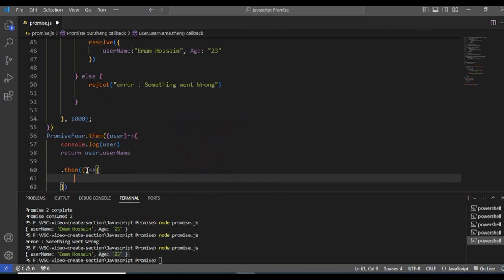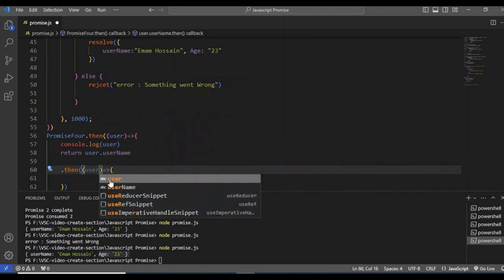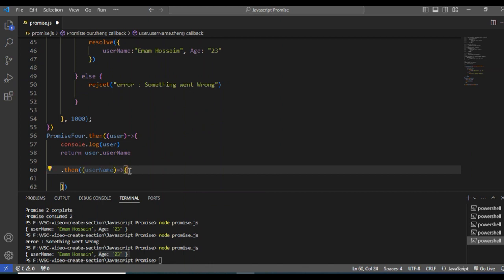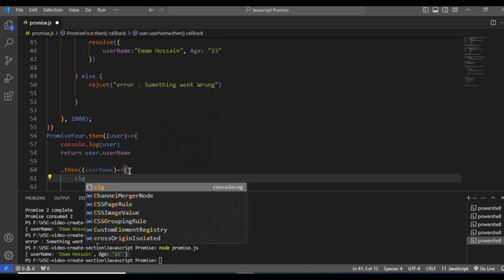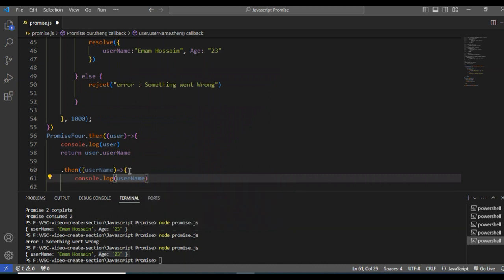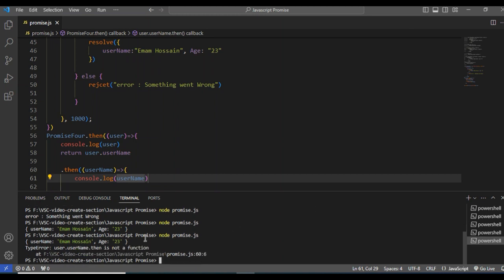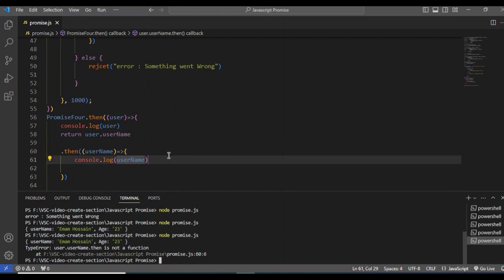I have to declare then. Then I will get this value in the next step, the username. Now if I console log username, it will work. Let me show you. User dot function, then dot, sorry.